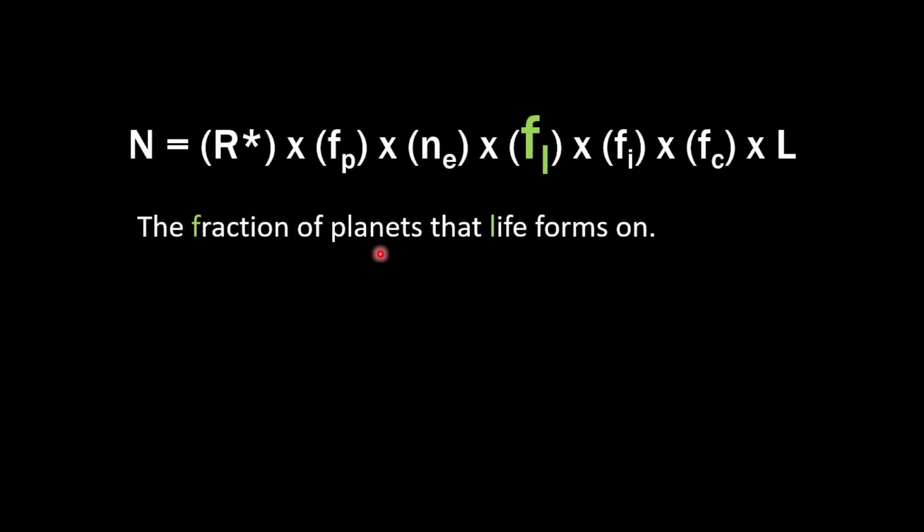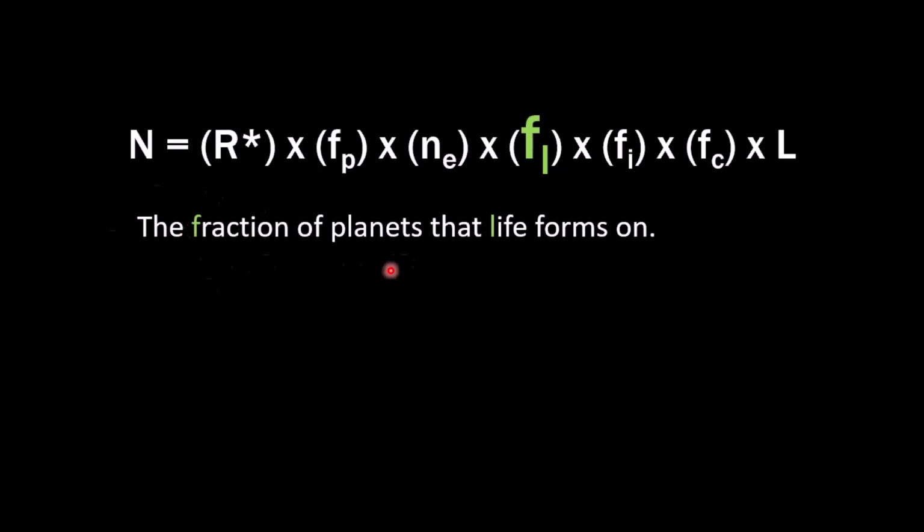And so there's a lot of estimates. There's some biology, chemistry, all of it put together. Some say it's very rare that life forms. Some say it's very common. They say that life formed as soon as it could on Earth. As soon as the conditions were okay for life, life happened. And so does that lead to the fact that life is inevitable when it's possible? If it is, then this fraction is very high. If it does take a certain absolute, very rare combination of events, then the fraction is very low.